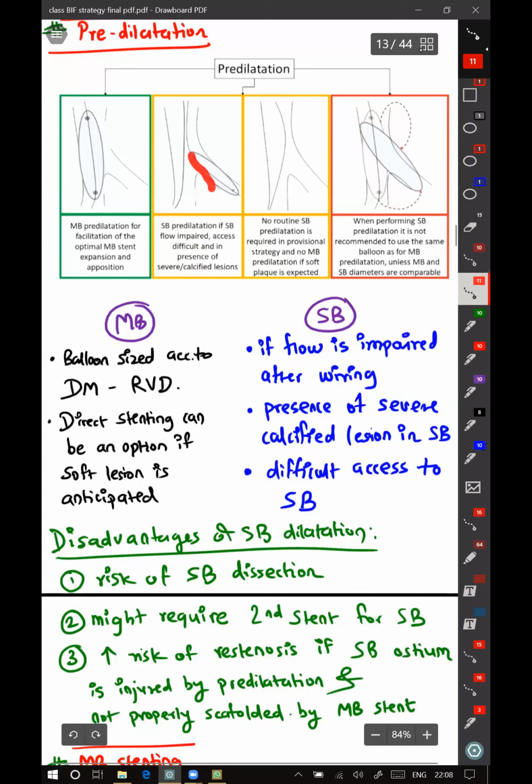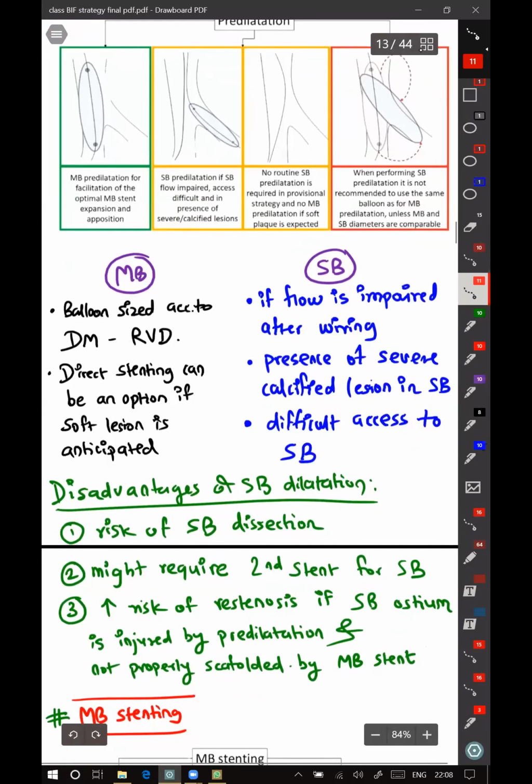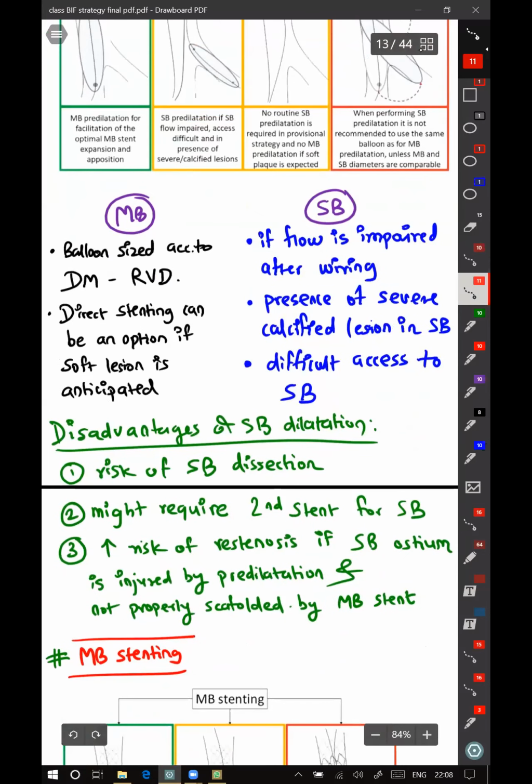Sometimes it can happen that as soon as you wire, the flow gets impaired because the lesion was severe and you have changed the angle of the vessel. In case of a severe calcific lesion in the side branch, where balloon dilatation in the main branch is likely to cause compromise of the side branch, you have to wire the lesion and balloon dilate the side branch as well. And in the third case, if you are anticipating a difficult access to the side branch again.